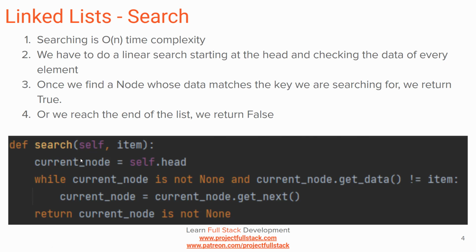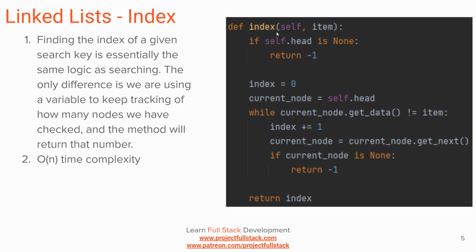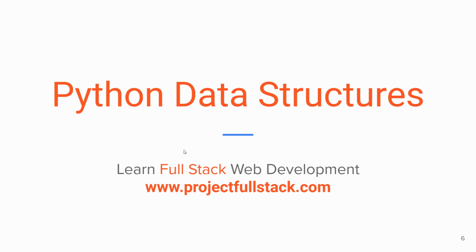Basically, if you check if something's in a list, you're either going to get an integer value back, and if you get -1 back, you know it's not in the list. So you can really use the index for your search as well. I just wanted to show you the two different implementations based on what you're trying to do. All right, I'll go ahead and jump into my code editor here.